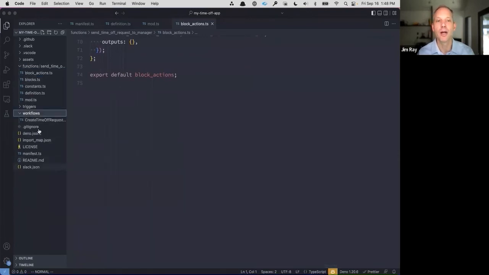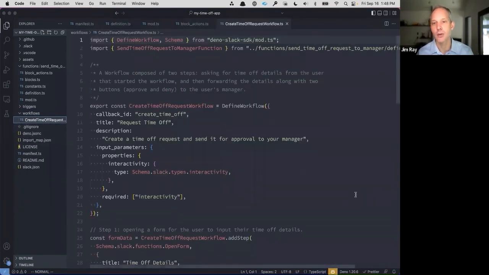And then finally, we bring all of this together inside of a workflow. Workflows right now are limited. You can write your workflows in code. With the next version of Workflow Builder that we're going to be introducing early next year, you'll actually be able to compose workflows using these functions inside of the visual Workflow Builder interface that is built into Slack itself.